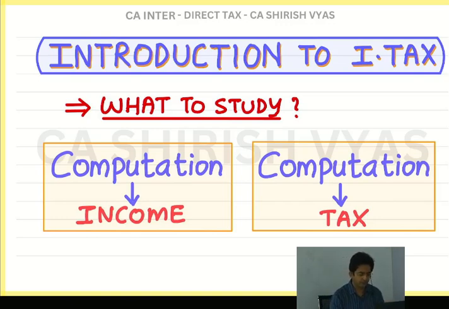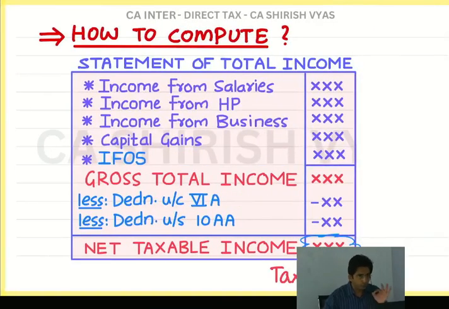So now the question is, why compute income? Why compute tax? Because as I said, we have to pay some portion of our income to the government. But what is the income amount and what is the percentage of that we have to pay to the government? All that we have to study in this subject. So the whole subject is about learning how to compute the income of a person and how to compute the tax. Okay. Now, ask me how to compute the income. Ask, then only I will explain. Okay, so see, now we have asked, you have to listen carefully. In order to compute the income of any person, we prepare a statement like this.